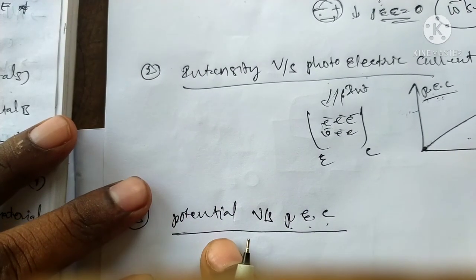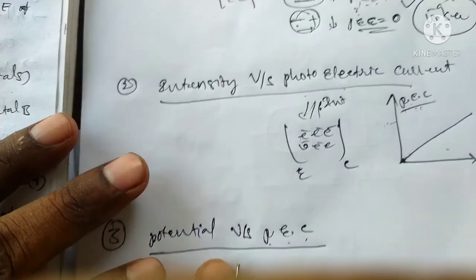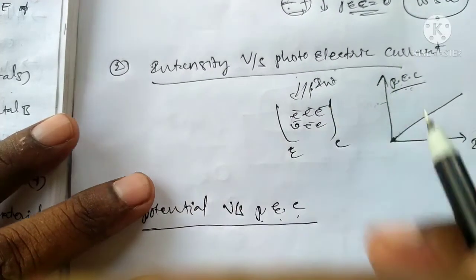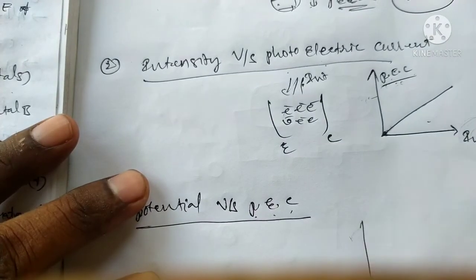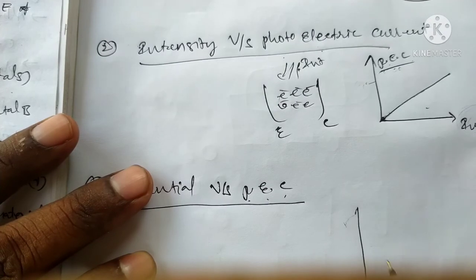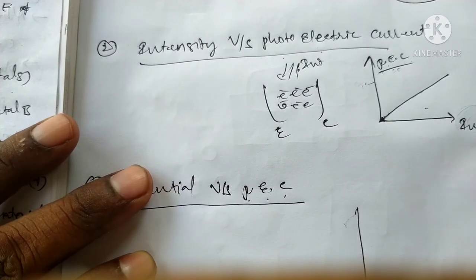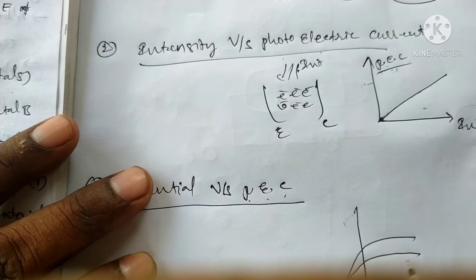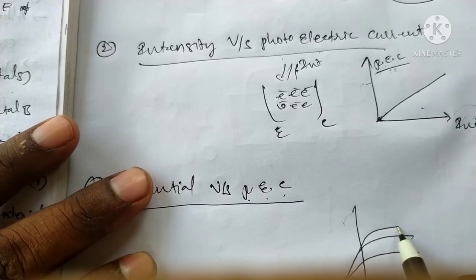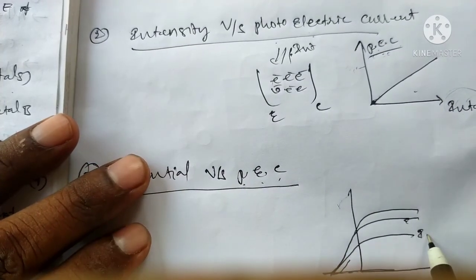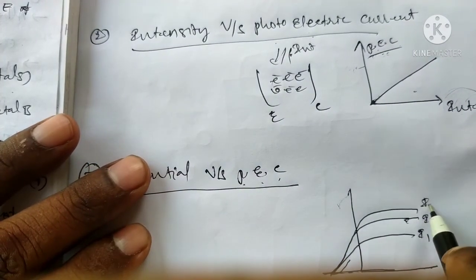The potential difference is the potential developed between the two plates. The graph is like this: intensity first, second, third.